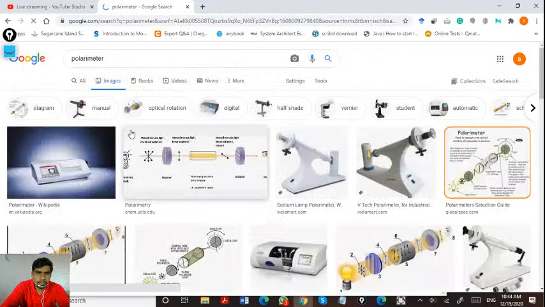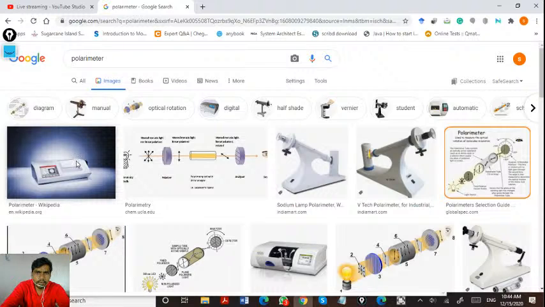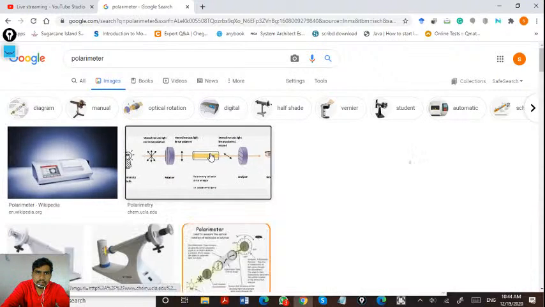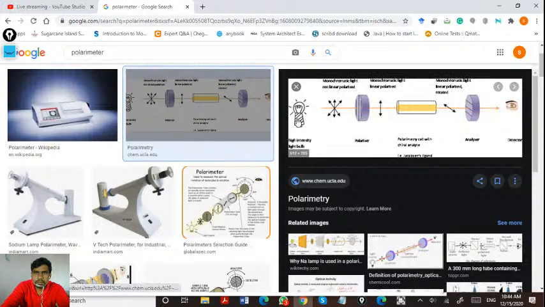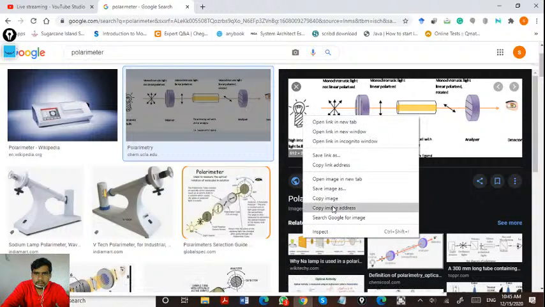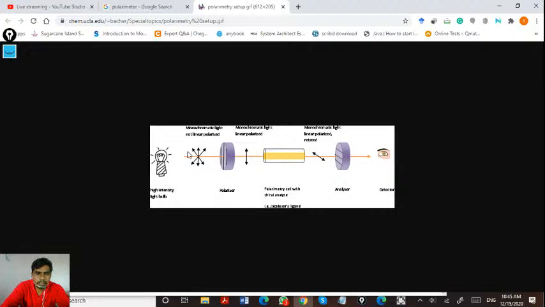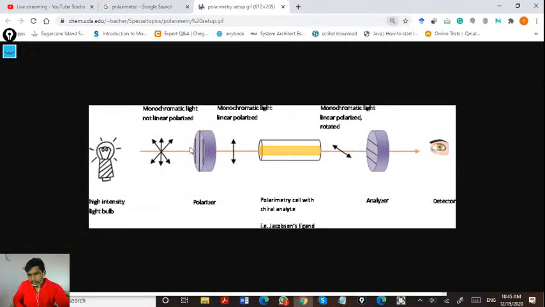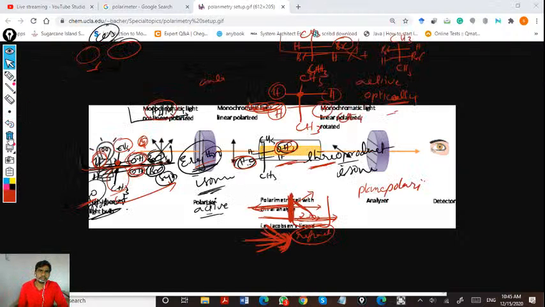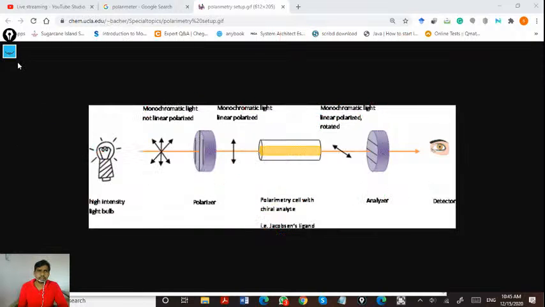So the first picture is an advanced polarimeter. This is a primitive polarimeter. So this is advanced and this is the principle. I hope you are able to see this. So this is the polarimeter setup. We are passing light from here.